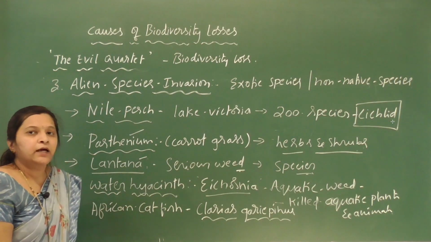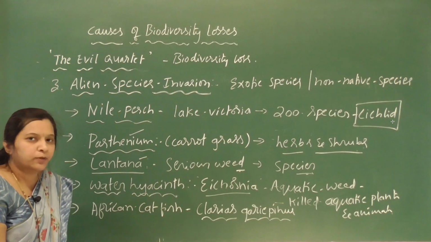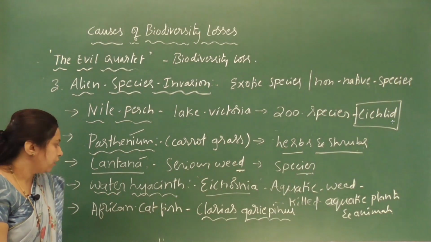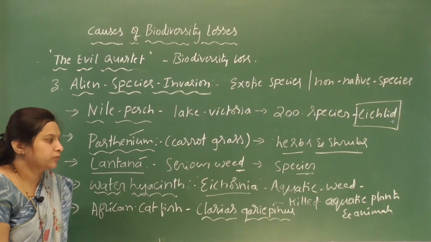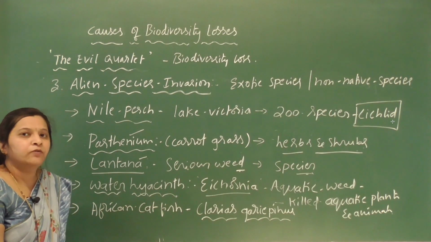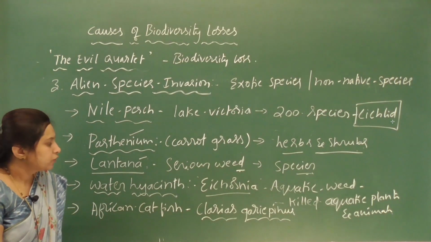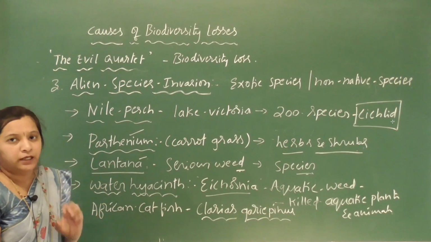So it was illegally introduced to India for aquaculture purposes, but here it becomes invasive. Okay, so it becomes invasive. It is posing a threat to our native catfishes living in our rivers. Okay, so all these are the examples of alien species invasion.